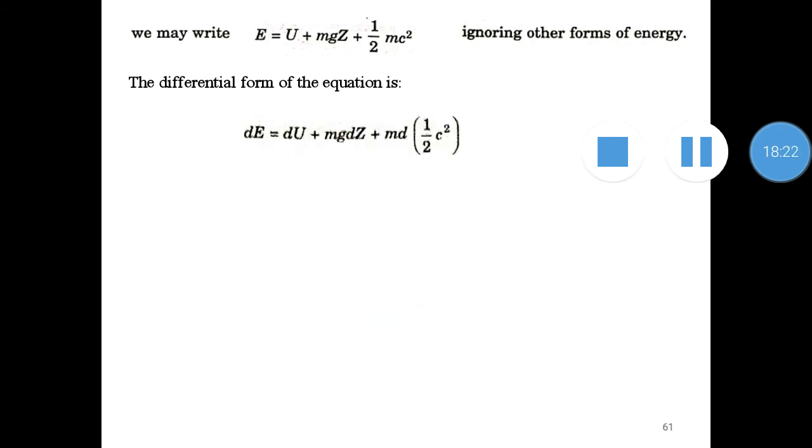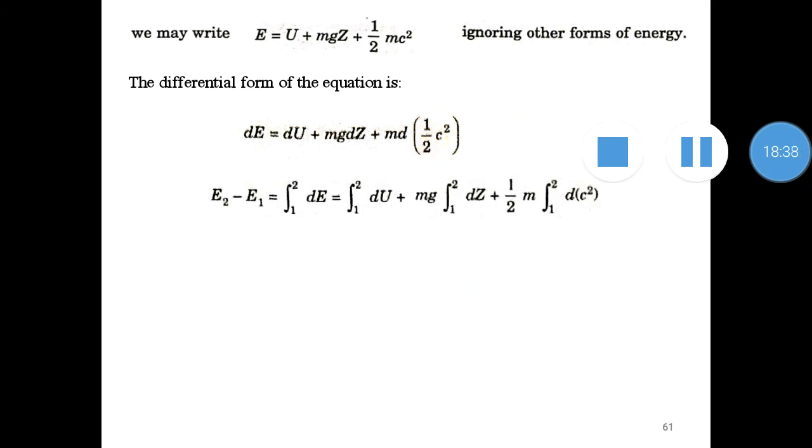Okay, and the differential form of this equation is dE, which is dU plus mg dz plus m into d of 1 by 2 c square. We are taking the differential of 1 by 2 c square,